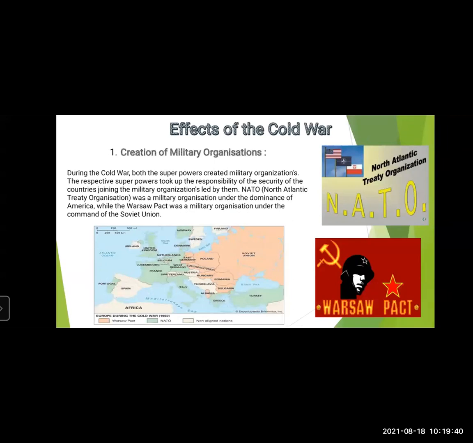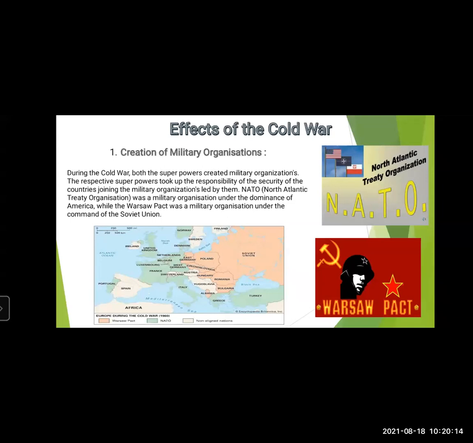Now, what were the effects of Cold War? What happened because of Cold War? The first point is creation of military organizations. Both the superpowers, during Cold War, created military organizations. The respective superpowers took up the responsibility of security of the countries. They promised that if you join our military organization, we will give you security.